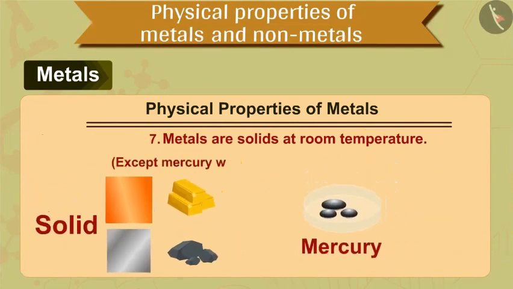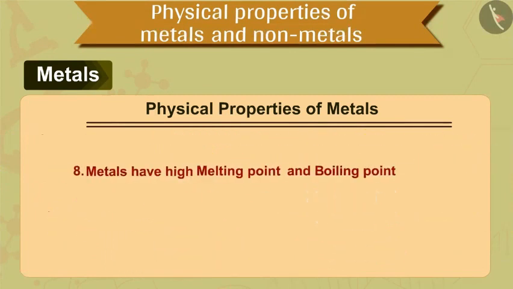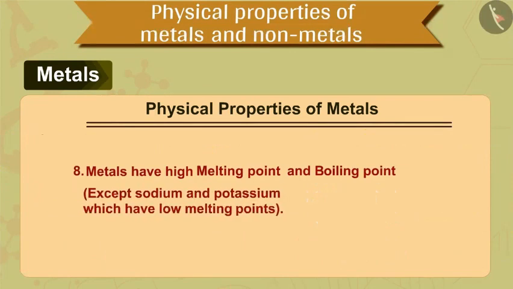The next, seventh property of metals is that metals are solids at room temperature except mercury, which is liquid at room temperature. Most metals are solids at room temperature, and there is only one metal which is liquid at room temperature, which is mercury.